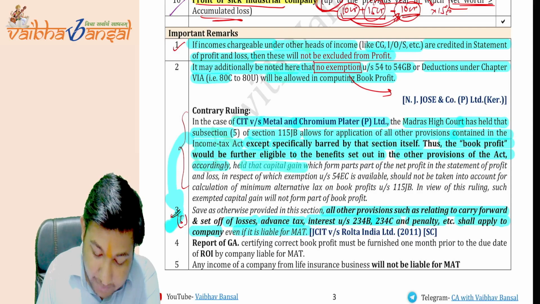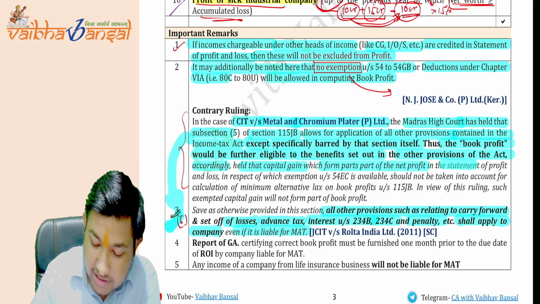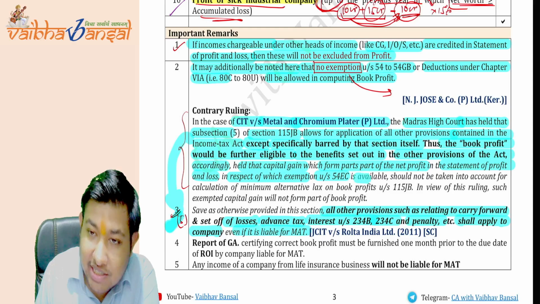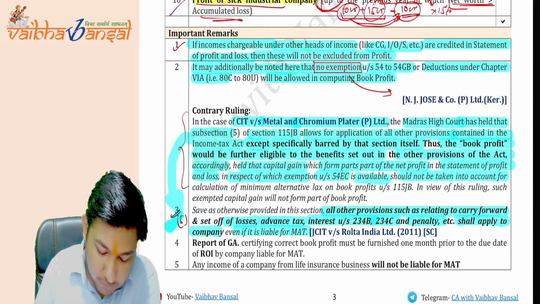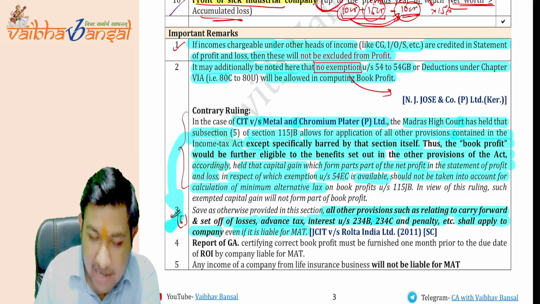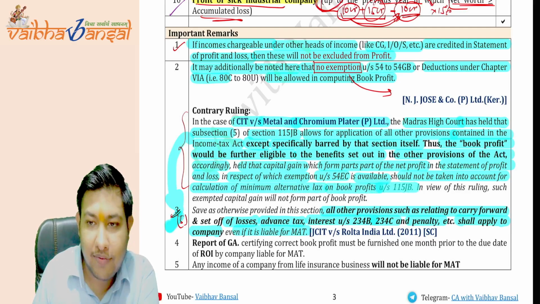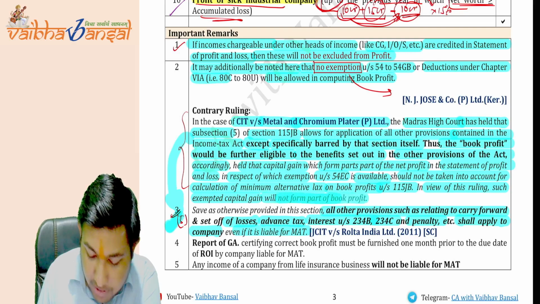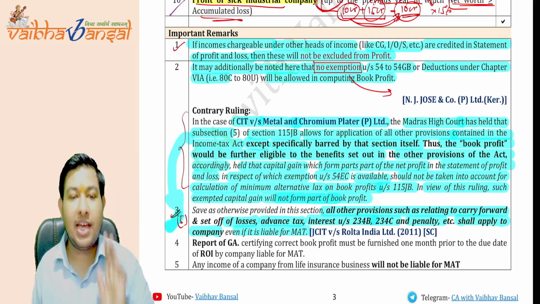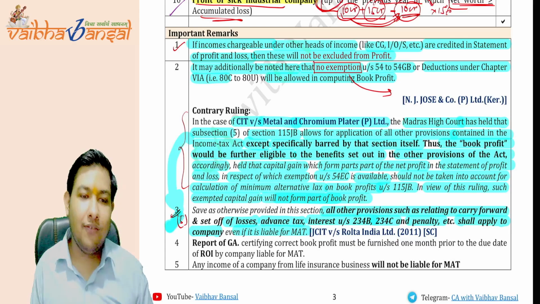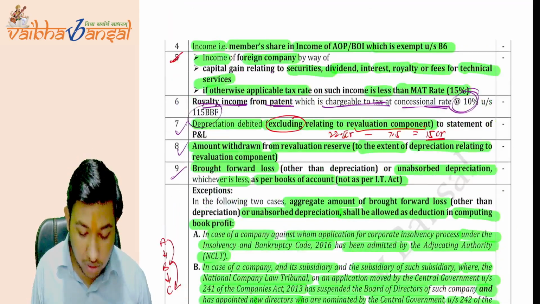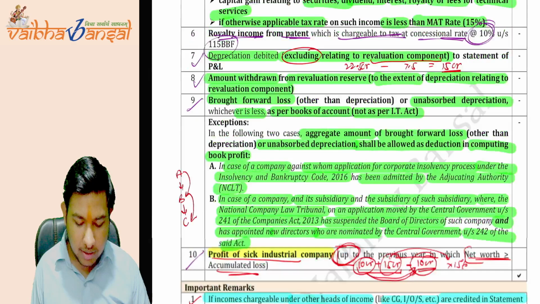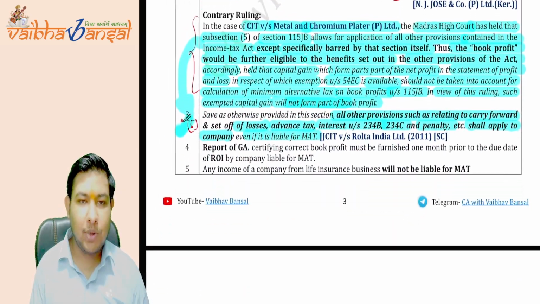Accordingly, it held that the capital gain which forms part of the net profit in the statement of profit or loss, in respect of which section 54EC is available, should not be taken into account for the calculation of the minimum alternative tax on book profit under section 115JB. In view of this ruling, such exempted capital gain will not form part of the book profit, as you have not written it here or anywhere. Is this clear to you all? All the important remarks are completed, but just two points are left.